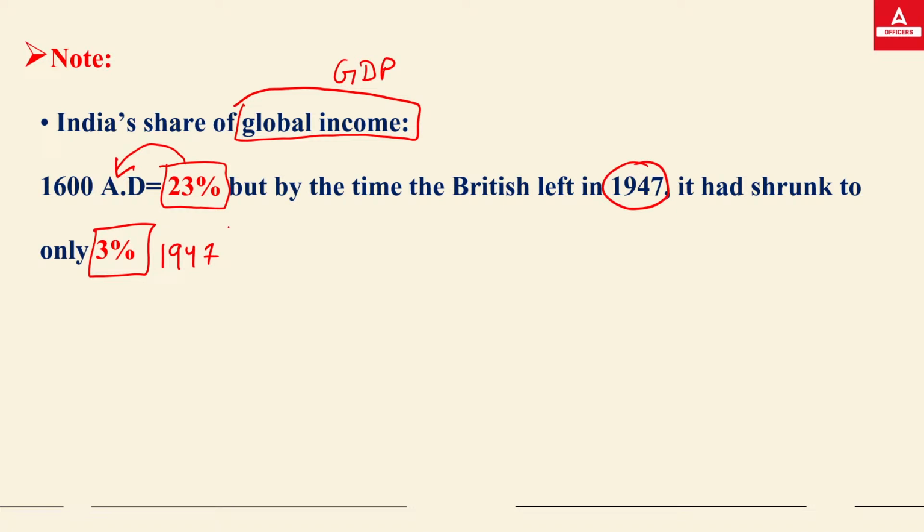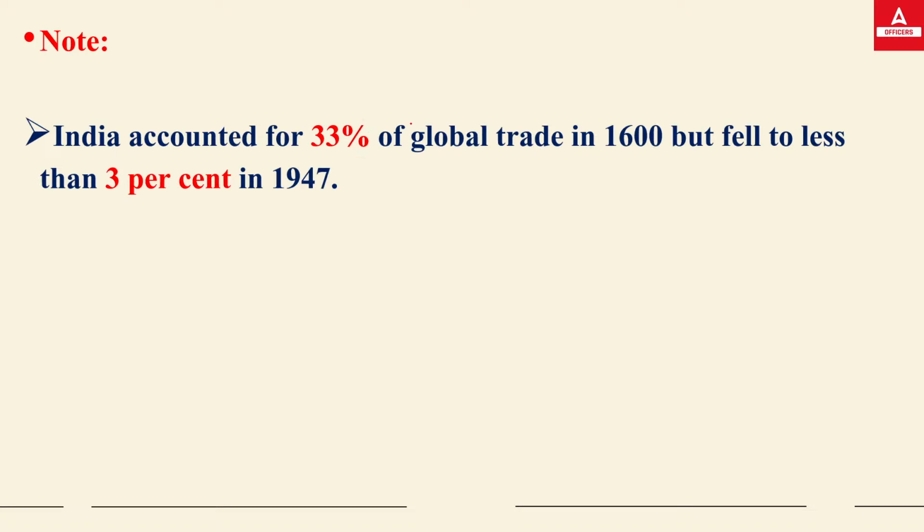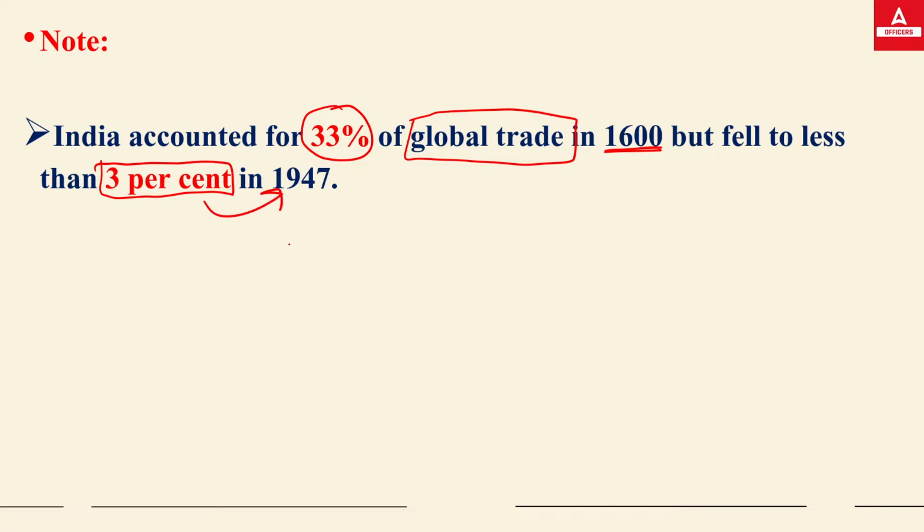So you can see India's contribution to global GDP used to be 23% and shrank to 3% in 1947. The same with global trade: India's contribution used to be 33% in 1680, but at the time of independence, it shrank to only 3%.